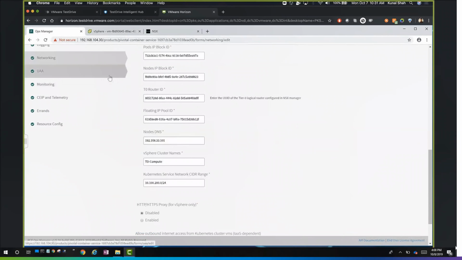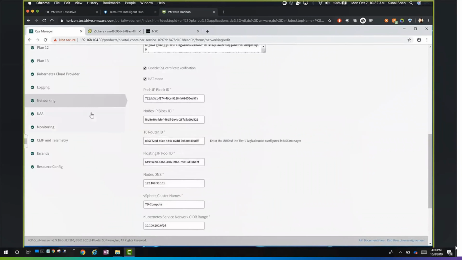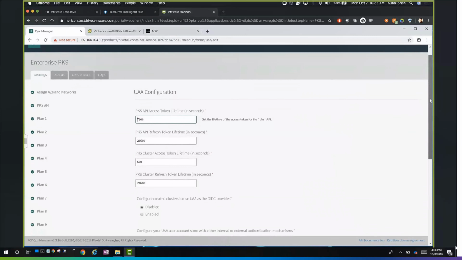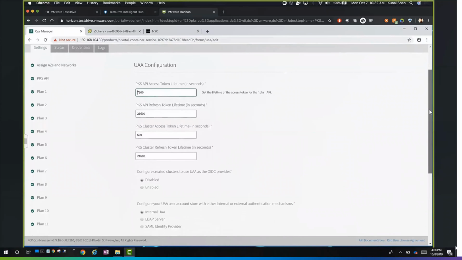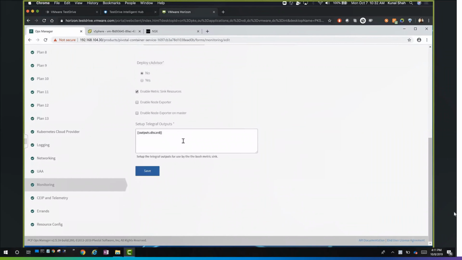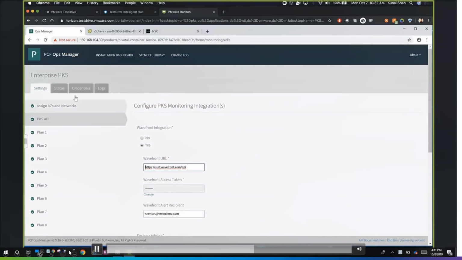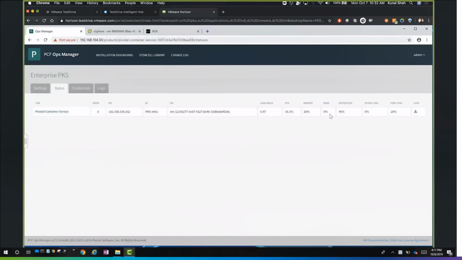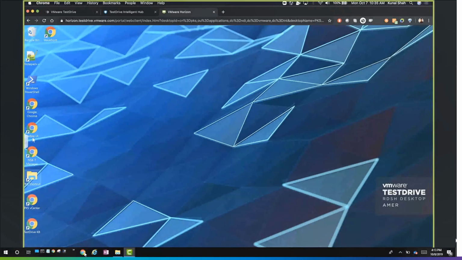UAA is user access control, UAAC, that we can configure, and monitoring also we'll see now. These are just for the API access token, some of the things. These are all by default, so we don't have to explicitly change anything. And this one is for monitoring. We are using Wavefront. And once it is configured, we can, okay, let me pause the recording here.